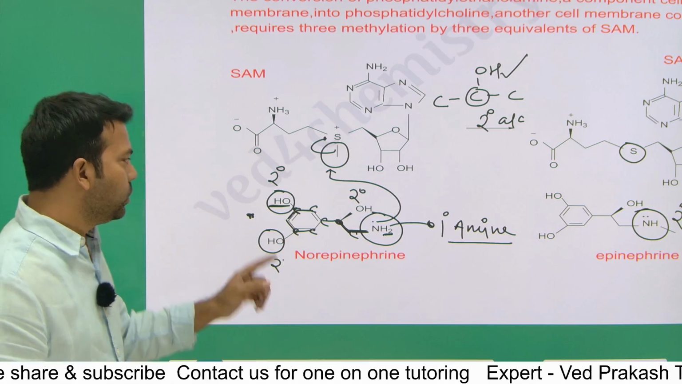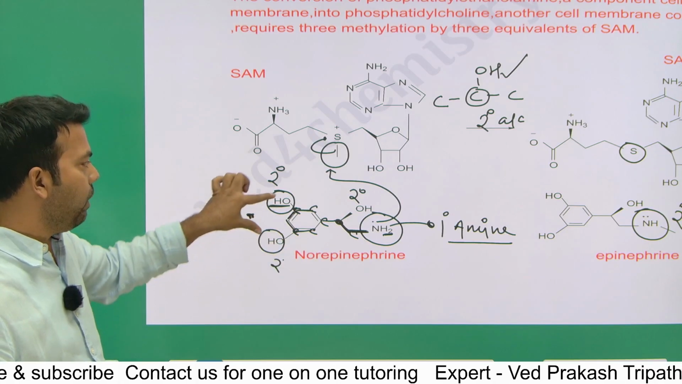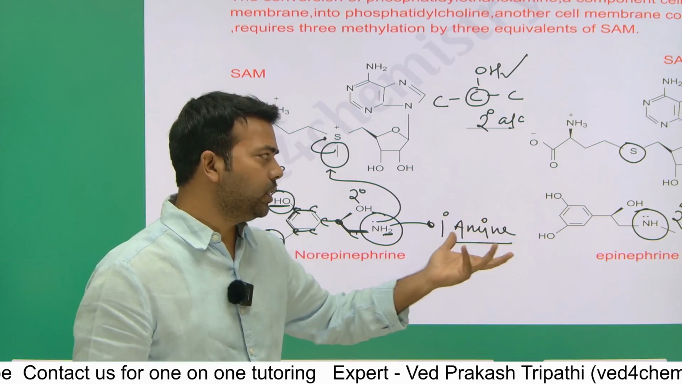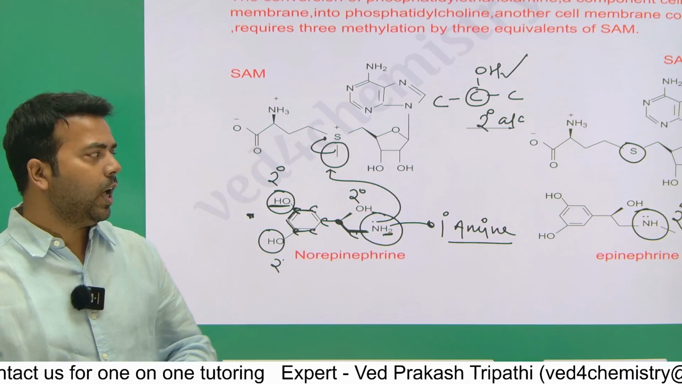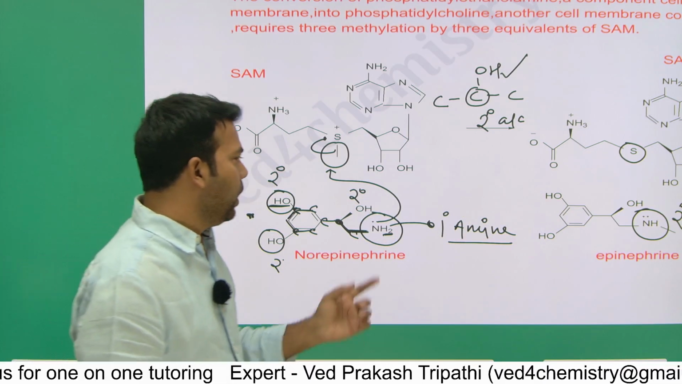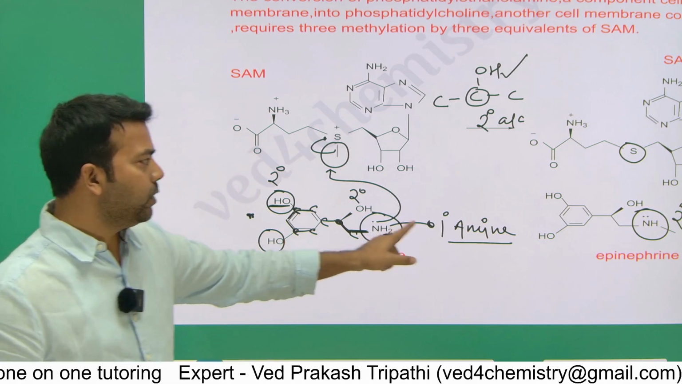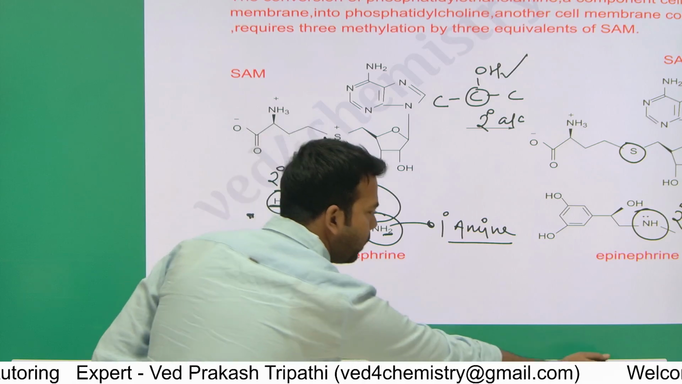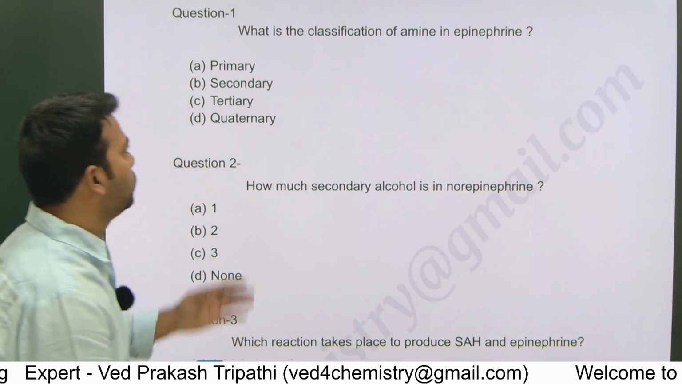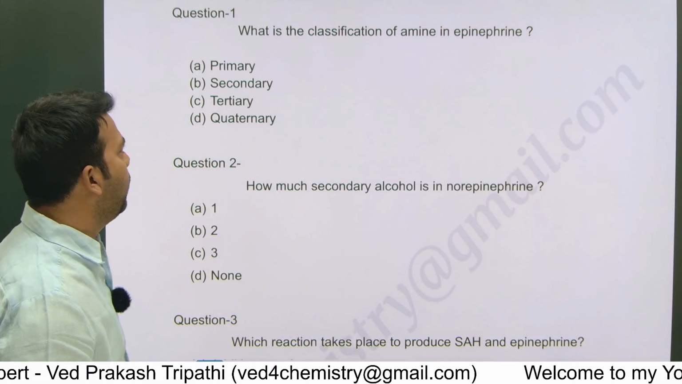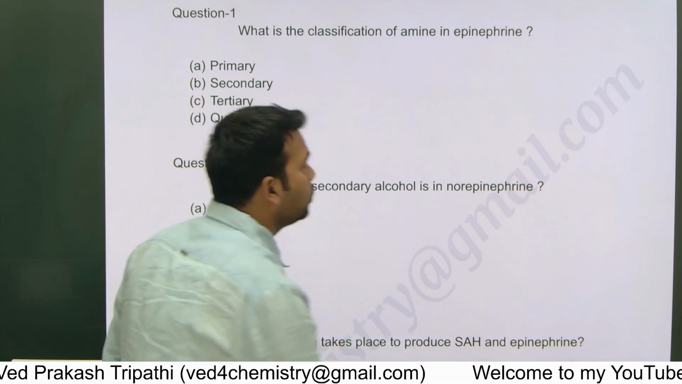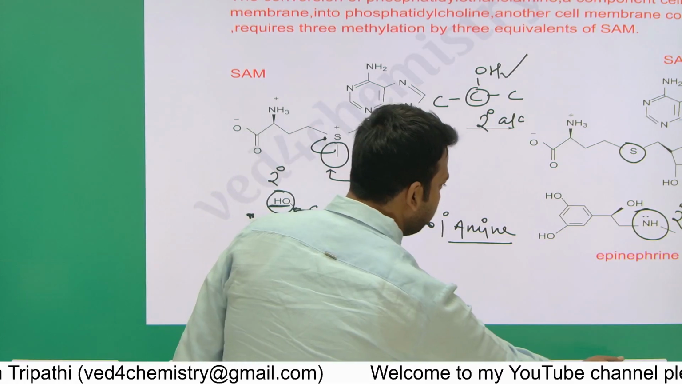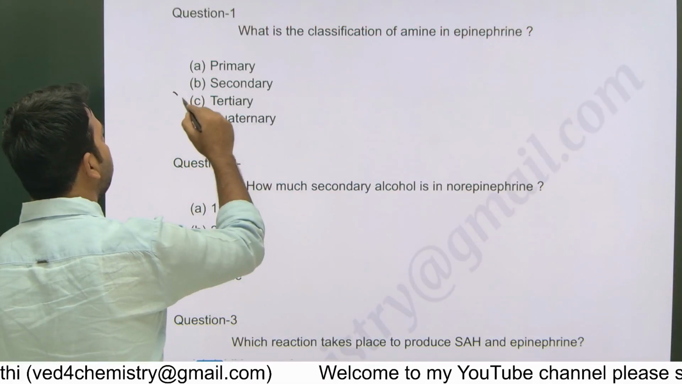Okay. So here in norepinephrine, every alcohol is secondary. And in epinephrine, same, the alcohol bonding remains the same here. So the alcohol in epinephrine is also secondary, and in norepinephrine the amine is primary, and in epinephrine the amine is secondary. So as you can see, epinephrine we have, and we have to figure out the amine. So epinephrine is this one and the amine is secondary. So the answer would be secondary.